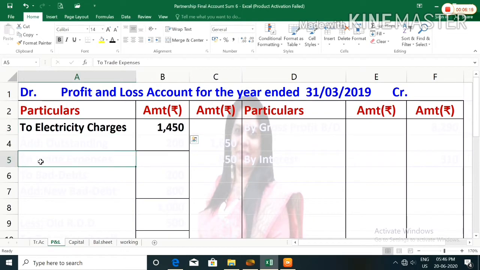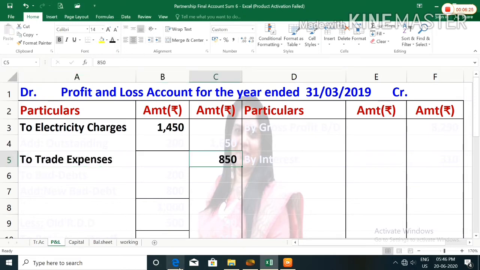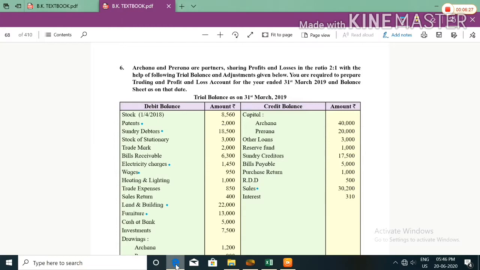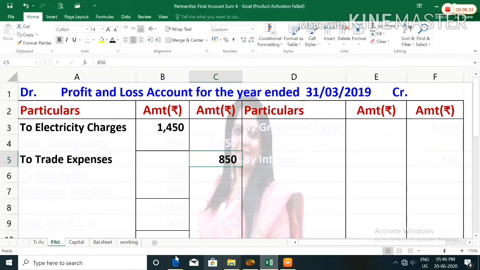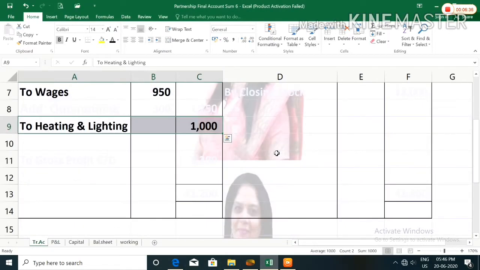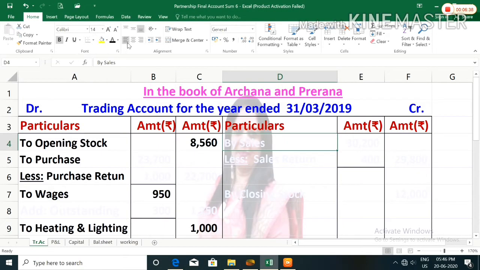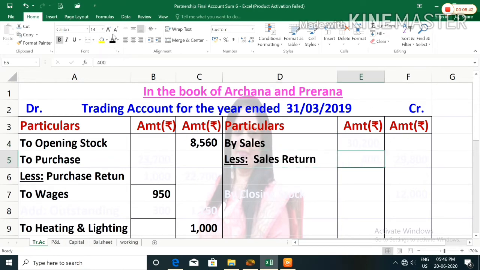So here we will record trade expenses 850. Sales return 400. Sales return will be deducted from the sales. So in trading account credit side, first we have to write by sales, then less sales return. We will write amount 400.